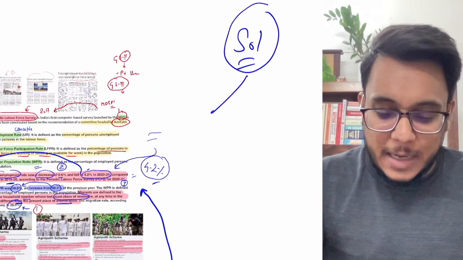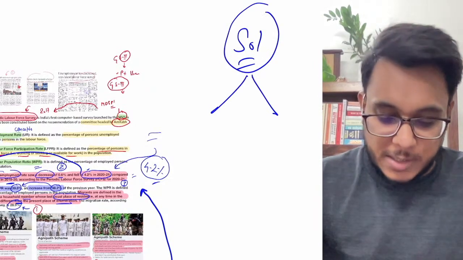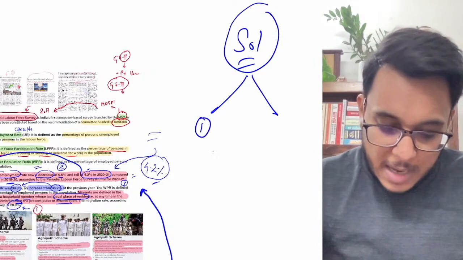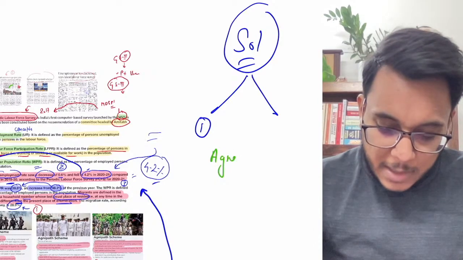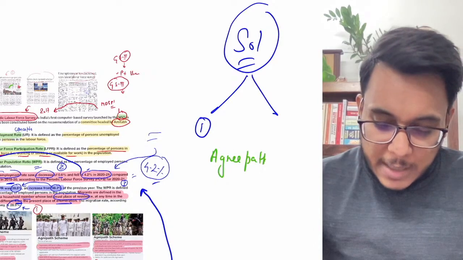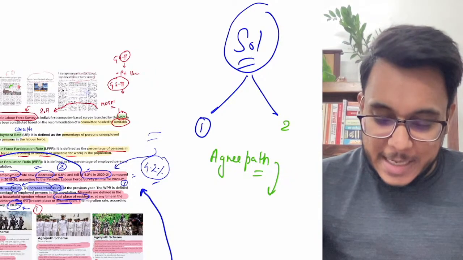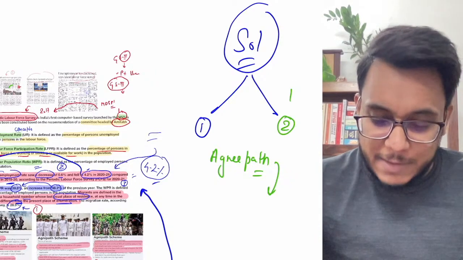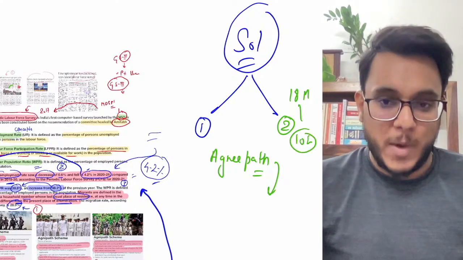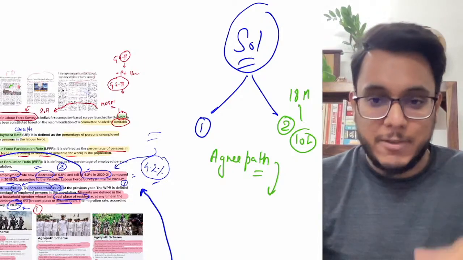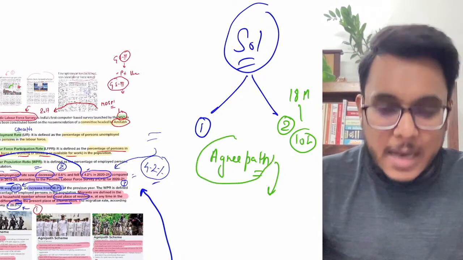So guys, government had come out with twofold solutions. Number one, what has the government done? Government has come out with the Agnipath scheme. This is something that we are going to discuss first. And secondly guys, government had said that within the next 18 months 10 lakh jobs will be provided. These are the solutions by the government, the way forward. Now first of all, let's see this Agnipath scheme.